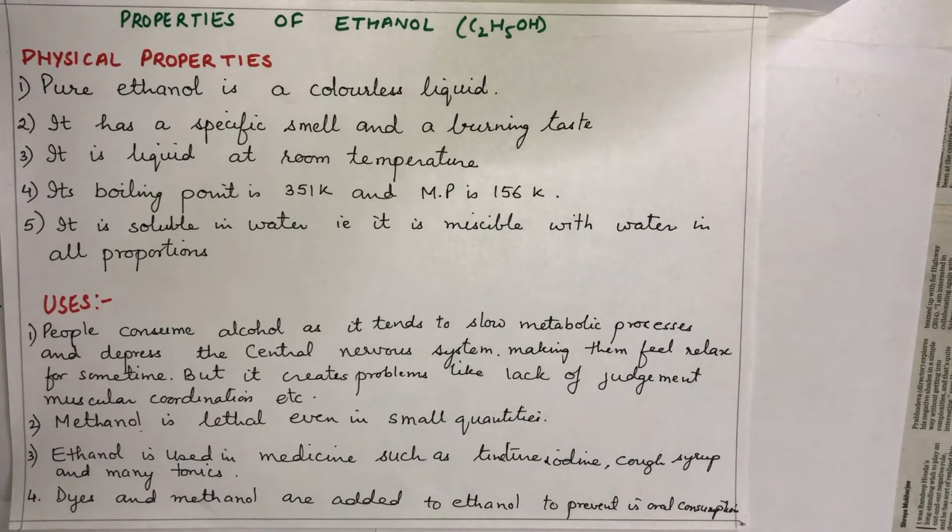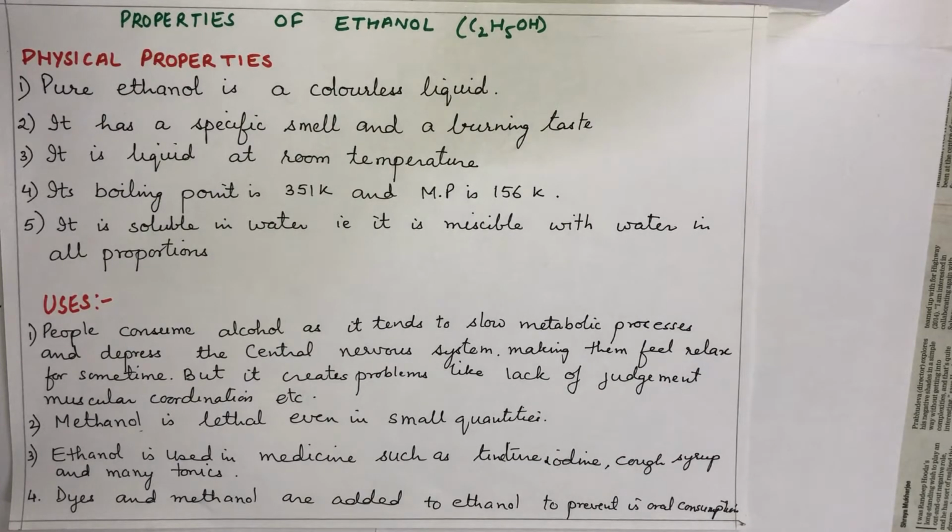It is a liquid at room temperature. Most important physical property, its boiling point is 351 Kelvin and melting point is 156 Kelvin. It is soluble in water, that is, it is miscible with water in all proportions. Now, because it is miscible in water in all proportion, it is used in many industries. So, one by one, let us understand the uses.